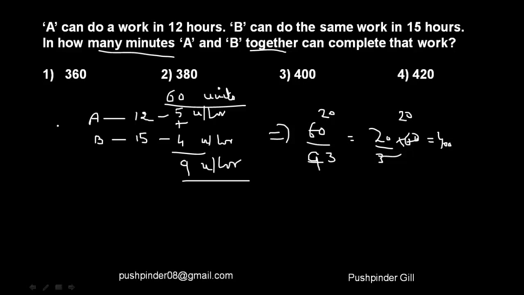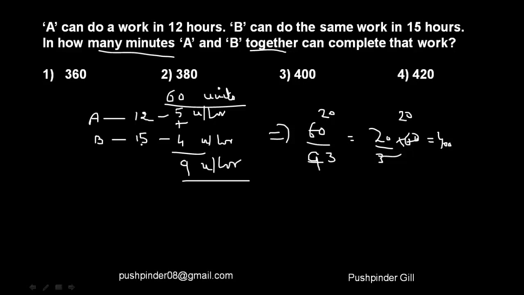Let me just take a quick recap. A can do the job in 12 hours. B can do the same job in 15 hours. So I assumed the work to be of some specific units, that is 60 units. Now A can finish the task in 12 hours, that means he finishes 5 units every hour.